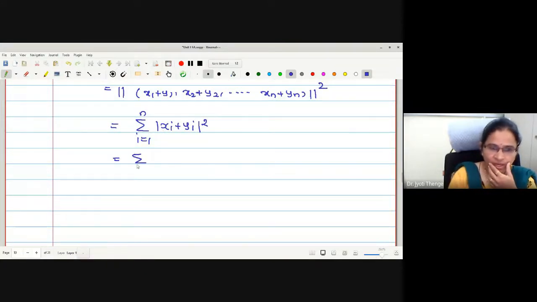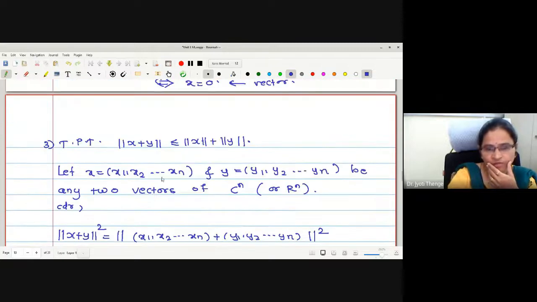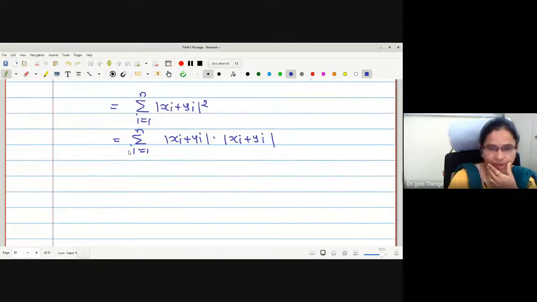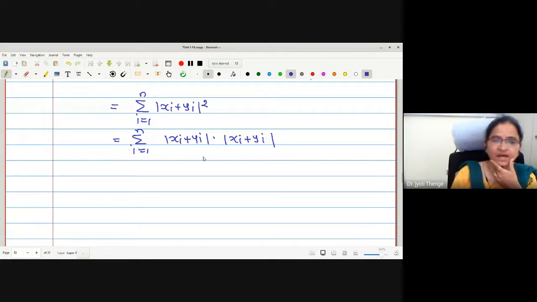Can I write this mod square as mod xi plus yi into mod xi plus yi? Anyhow, I wanted to involve the less-than-or-equal inequality. Here we have equality. What I will do, I will separate one of the modulus. If I separate one of the modulus, though they are either complex or real, we have earlier proved that it satisfies the triangular inequality. Therefore, can I write less than or equal to summation i equals 1 to n? Let me keep the first one as it is.